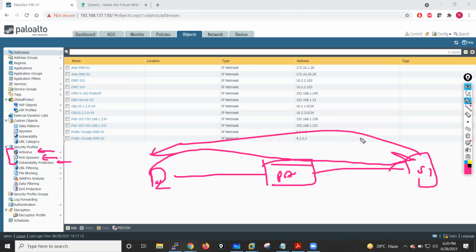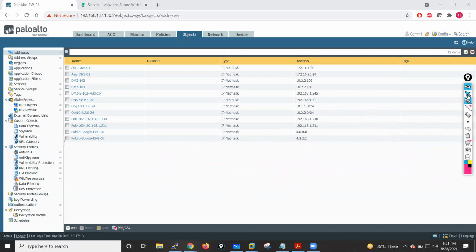If this file contains any kind of virus, and the file is being downloaded through your Palo Alto firewall, the firewall will only be able to detect the virus if we have configured the antivirus security profile. Whenever my Palo Alto firewall receives a packet, it sends this packet through content identification.